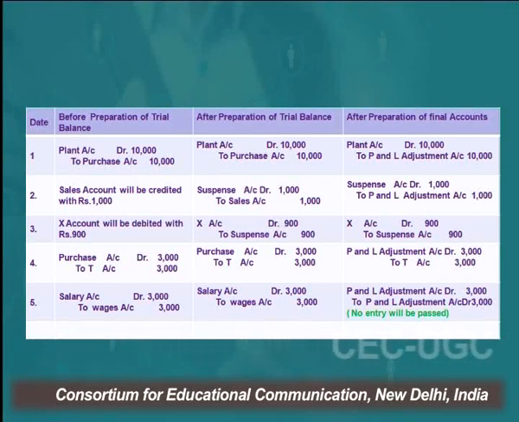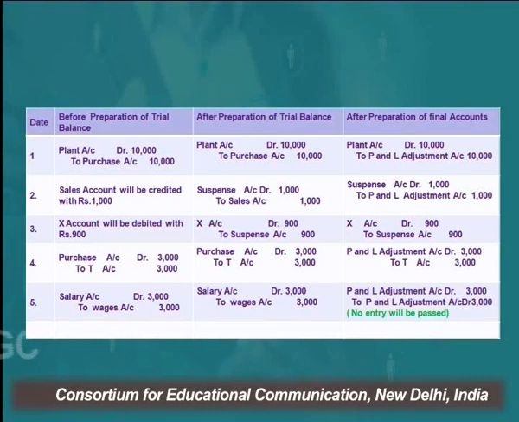If rectification is done after the preparation of final accounts, the entry would be plant account debit to, instead of crediting purchase, since purchase pertains to nominal account and all the items which pertain to nominal account are to be replaced by a profit and loss adjustment account.